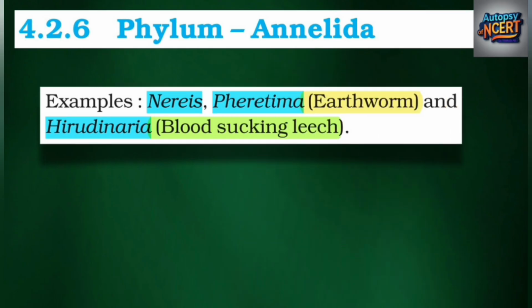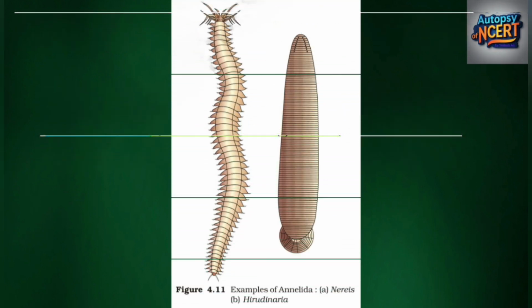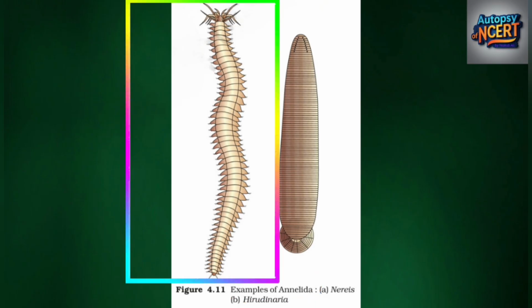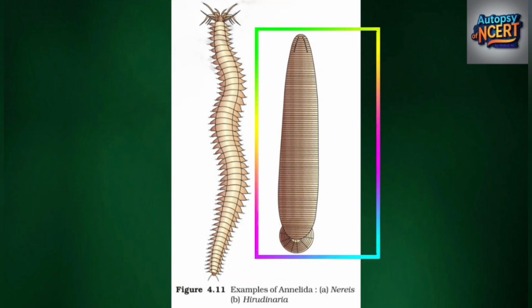Examples: Nereis, Pheretima, earthworm, and Hirudinaria, blood-sucking leech. Examples of Annelida: Nereis, Parapodia, Hirudinaria.